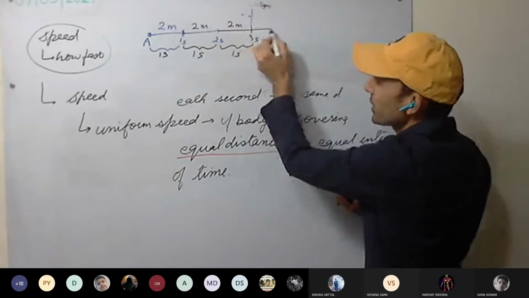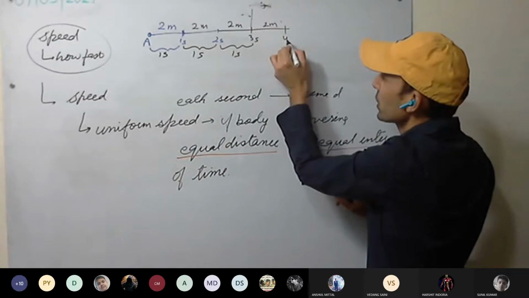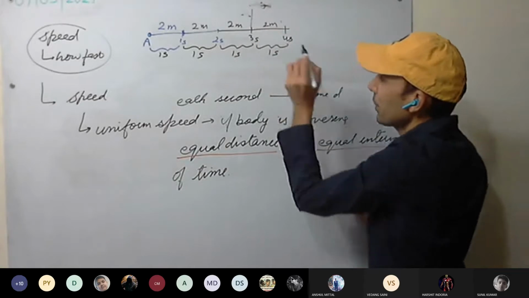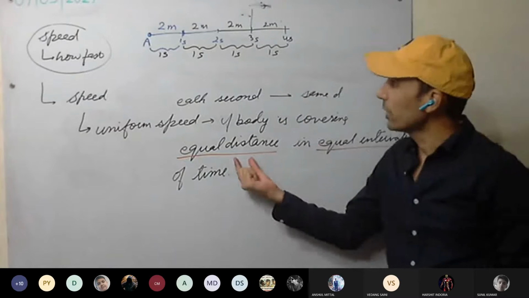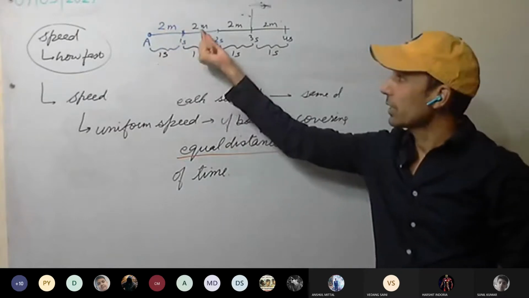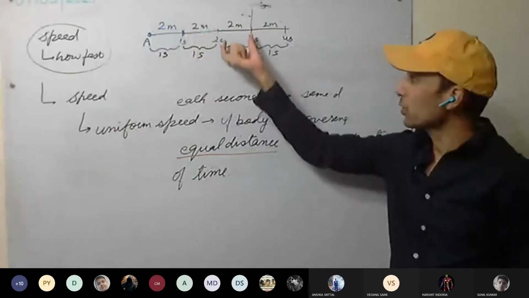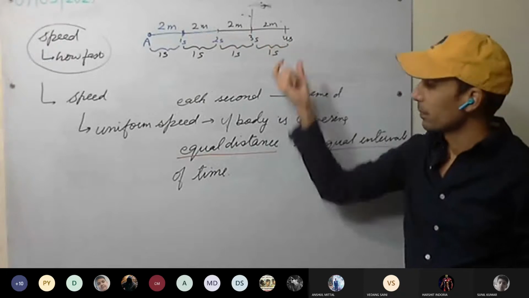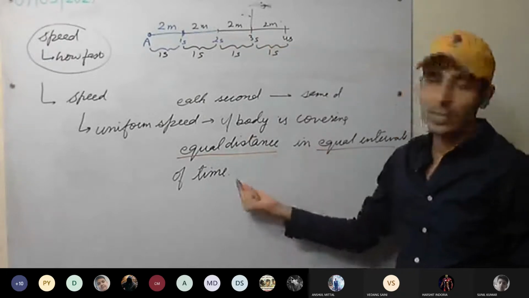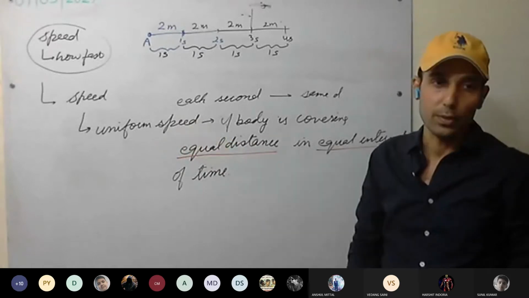Mainly we represent the distance on the x-axis. 2 meter, again 2 meter, 4 seconds. So here again the time interval is 1 second. You can see how it is covering equal distance, 2 meter each second. 2 meter in equal intervals of time. The same distance is being covered, 2 meter, 2 meter, 2 meter, 2 meter. Equal distance in equal intervals of time. We call it uniform speed.